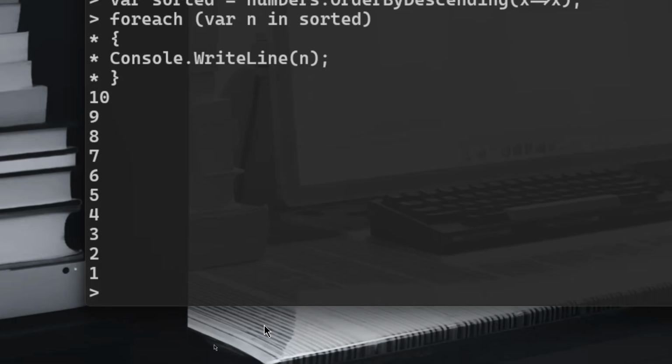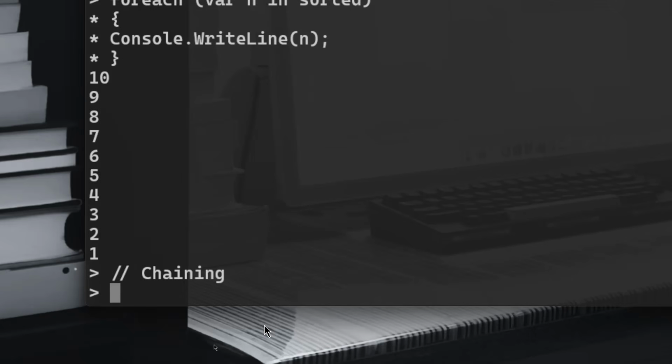And there you go, from 10 to 1. Okay, often these operations don't go separately, they are chained together. So we have what we call chaining in LINQ. Chaining means that you take some data set, you filter it, you sort it, you project it, and so on. You chain operations together.